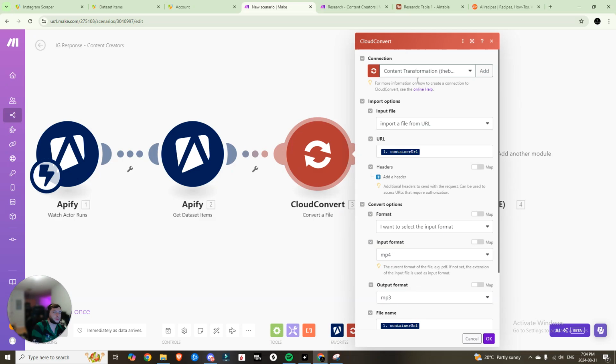So if you don't know, CloudConvert allows you to convert something from one file type to another, right? And they have an API. They allow 25 free credits a day.